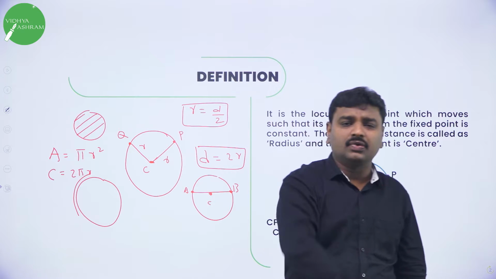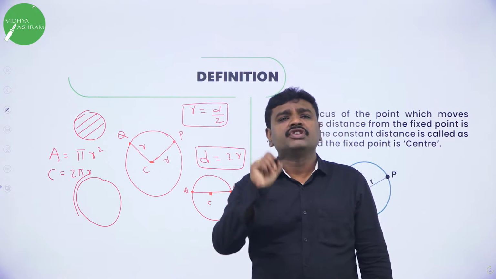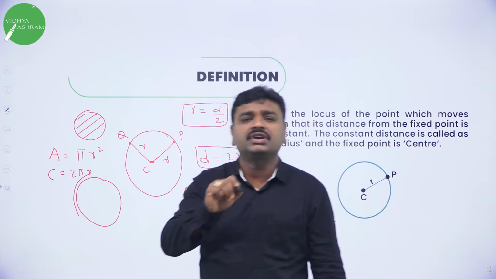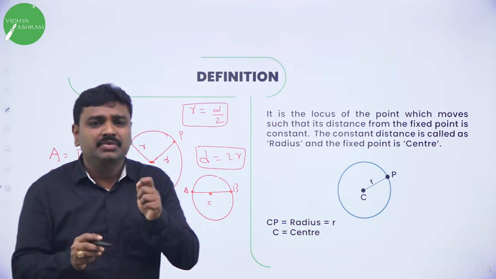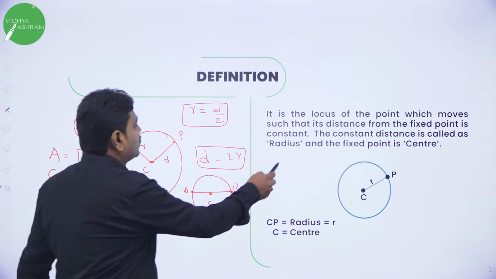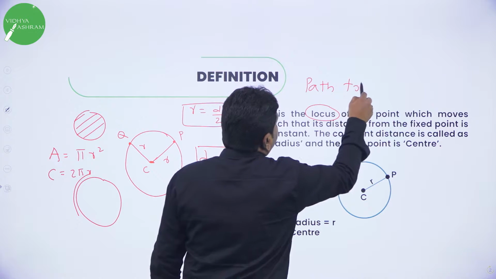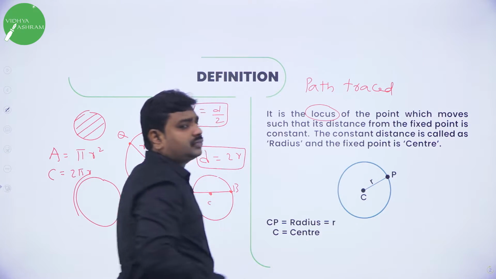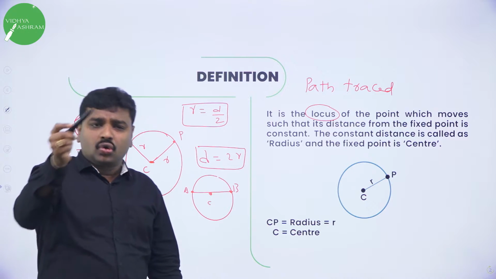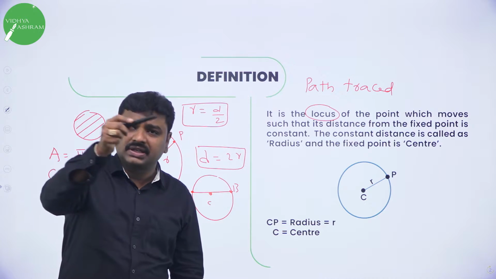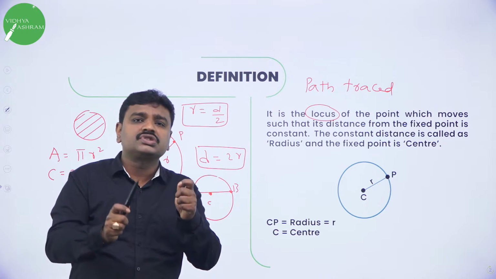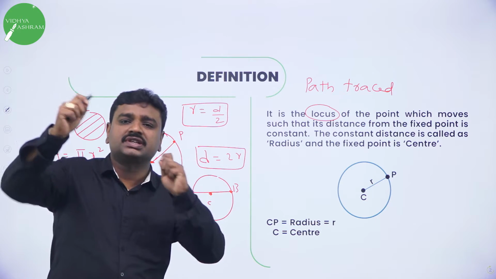First you should know what is circle. What is circle? Locus of the point which moves such that its distance from a fixed point is constant. So circle means locus. What is meant by locus? Locus means path traced. So circle is the locus of the point, or path traced by the point, which moves such that its distance from a fixed point is constant.